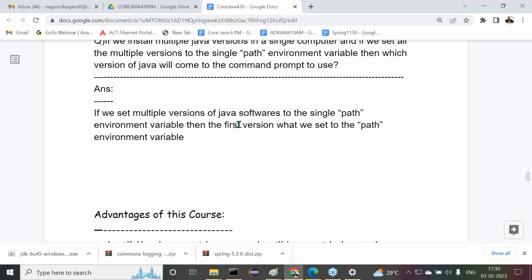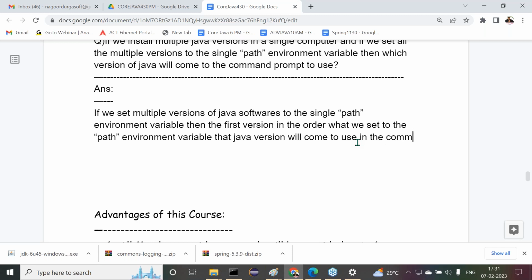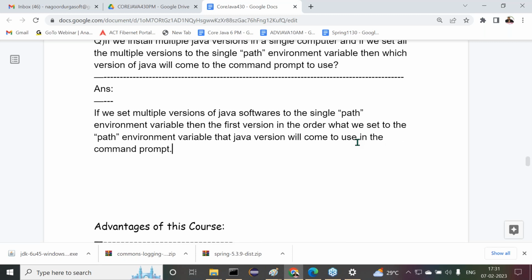If we set multiple versions of Java softwares to the single path environment variable, then the first version in the order, what we set to the path environment variable, that Java version will come to us in the command prompt. That's clear? Are you getting clarity on this?